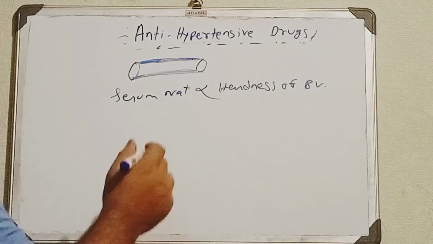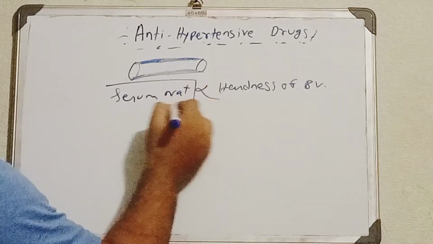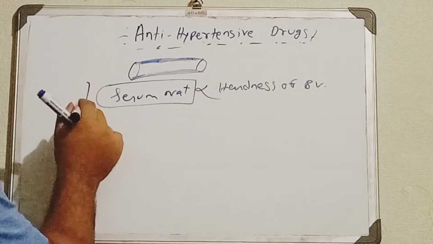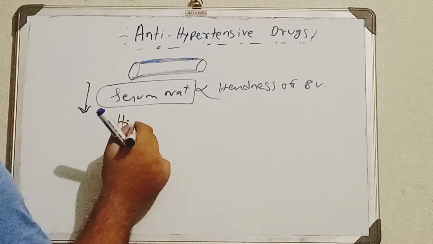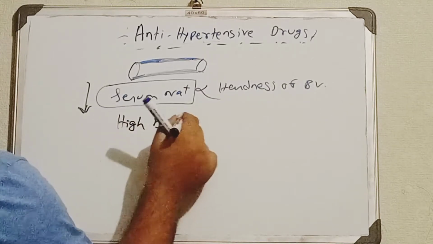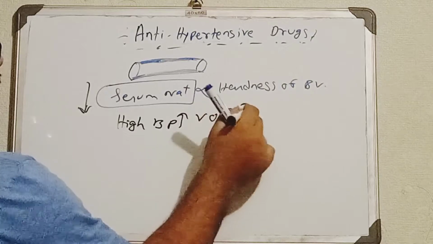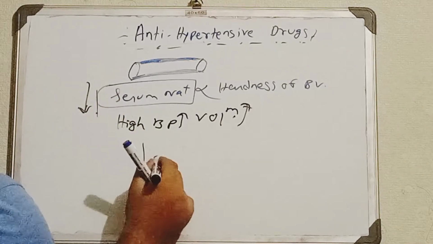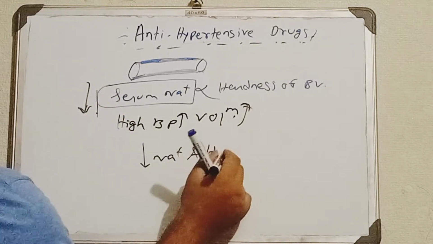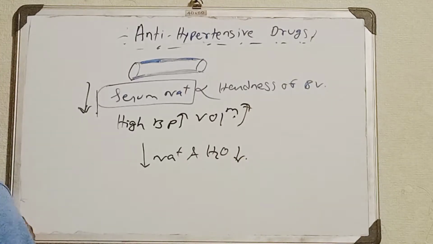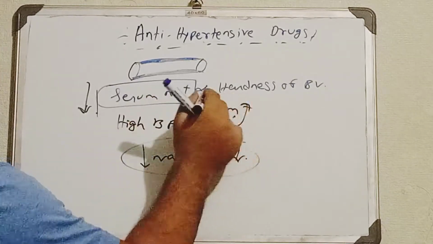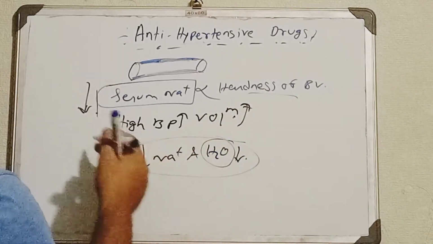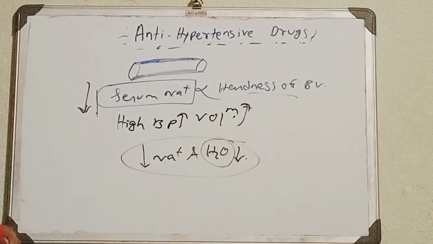Another thing: whenever there is high blood pressure or hypertension, the blood volume will obviously also be more. Now if you can reduce the serum sodium level along with the blood volume, I mean the water, then you can treat the patients. The hardness will be less, so the blood pressure will definitely be less. If you reduce the amount of water, or the volume, there will also be less pressure.